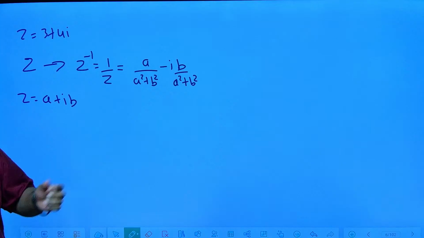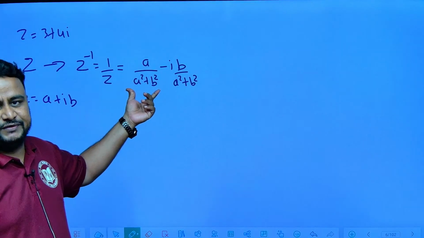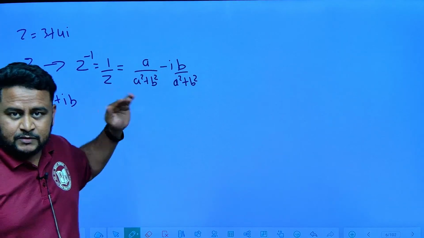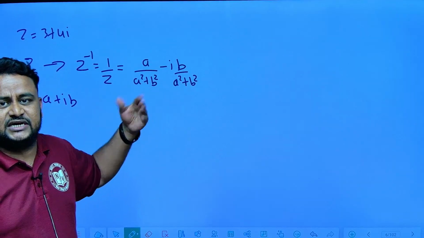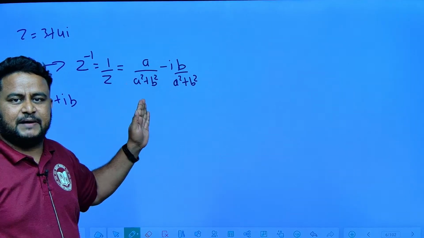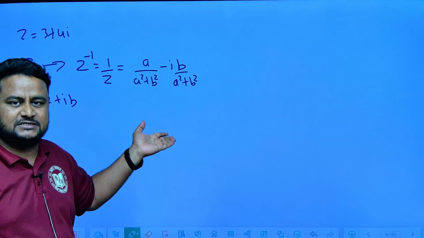This is the multiplicative inverse. Please don't get confused between multiplicative inverse and conjugate. Conjugate is different. Whatever is in front of the imaginary part, you change that sign. If it is plus, it will become minus.